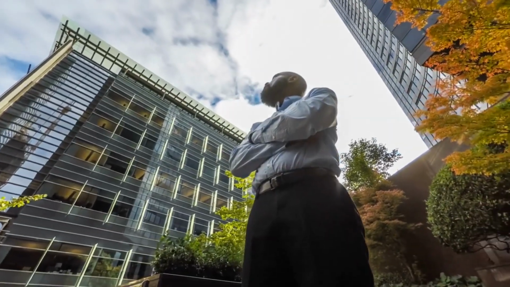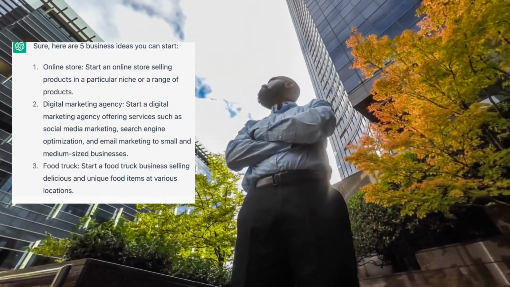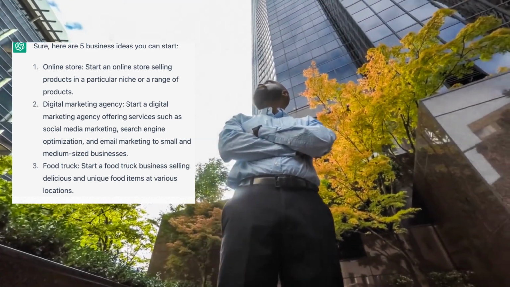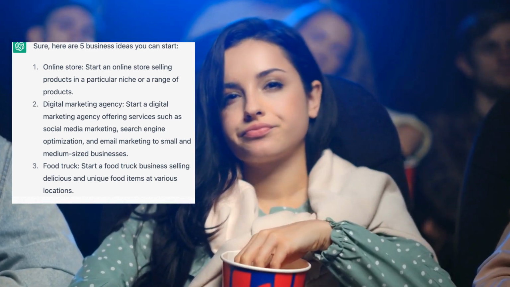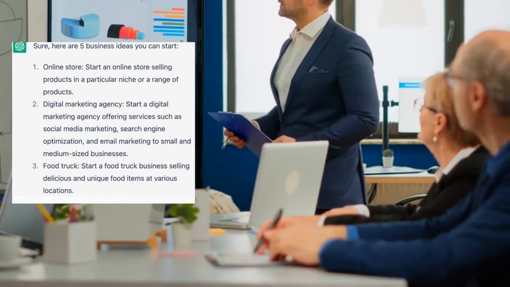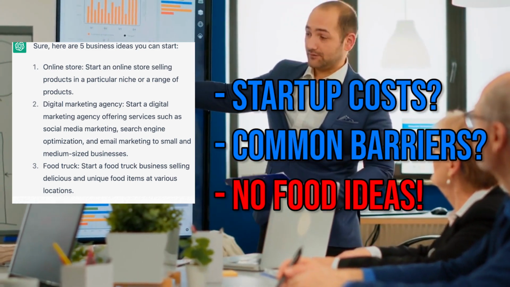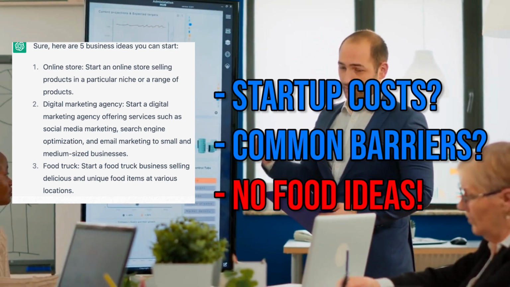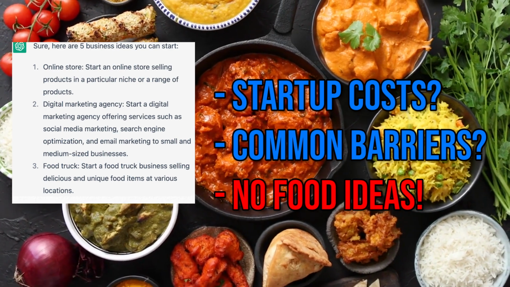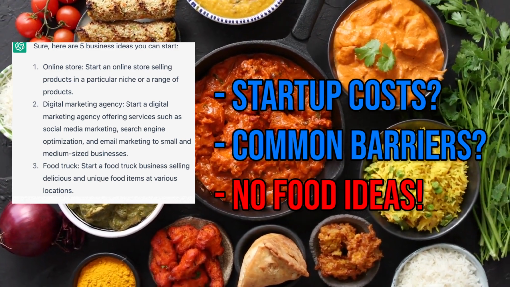Here's an example. I asked AI to give me a list of business ideas, which you can see here. The results are okay, but I needed more specifics to make the list helpful. I want startup costs associated with each idea. I want common barriers to entry with every idea. And I want ideas that don't involve cooking or starting an agency.